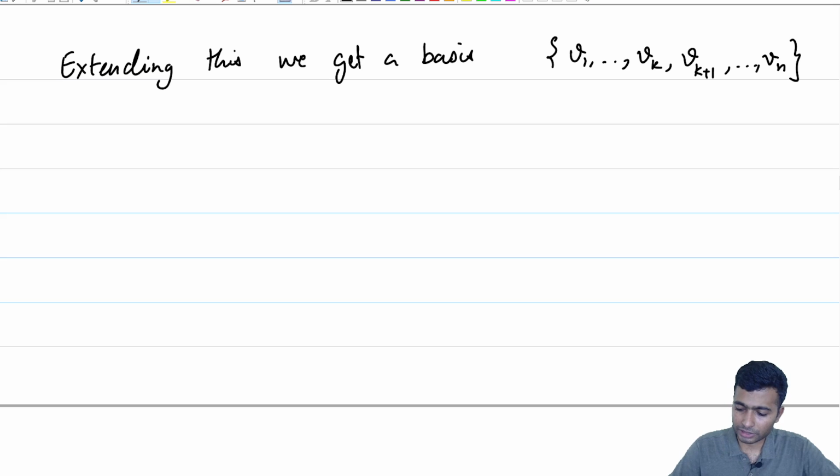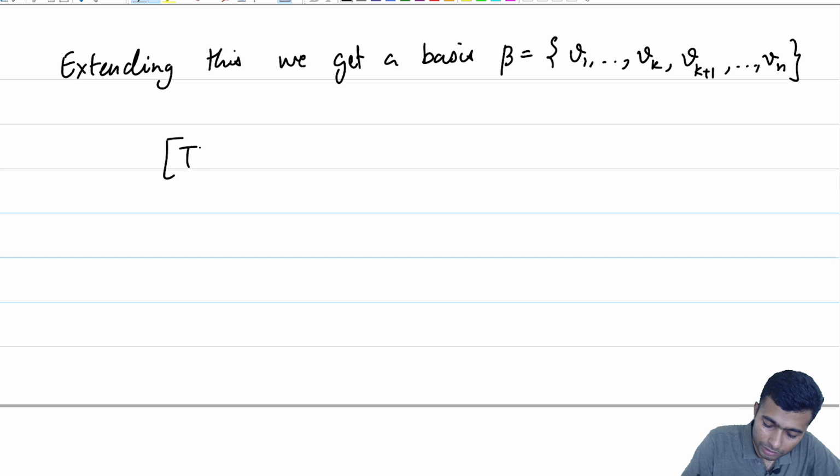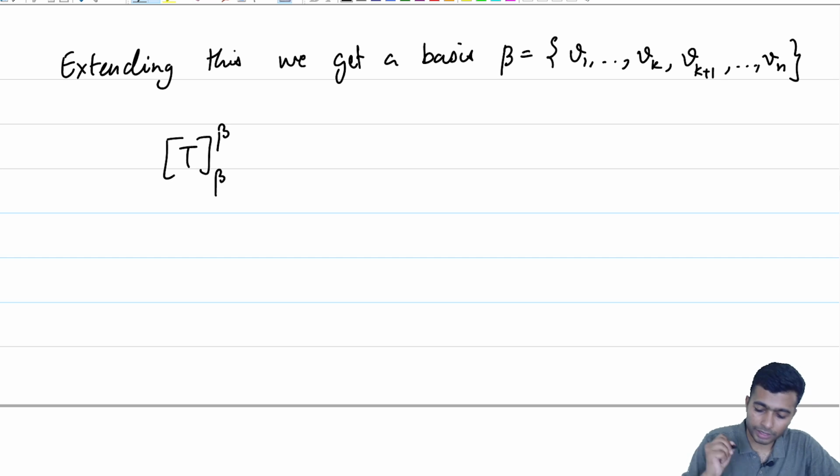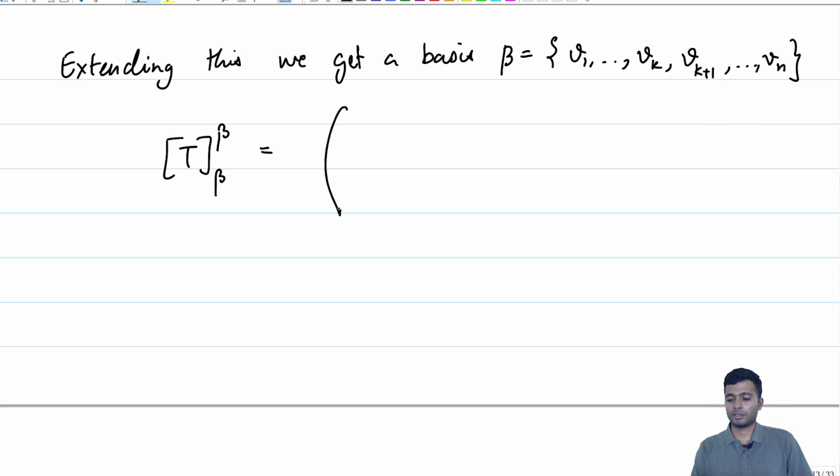Okay. So, let us call this basis beta. We are interested in the matrix of T with respect to the basis beta. What will be the first column? The first column will be T V1, and notice that T V1 is just lambda naught times V1, and similarly T V2 is lambda naught times V2. So, the other basis vectors do not contribute anything.